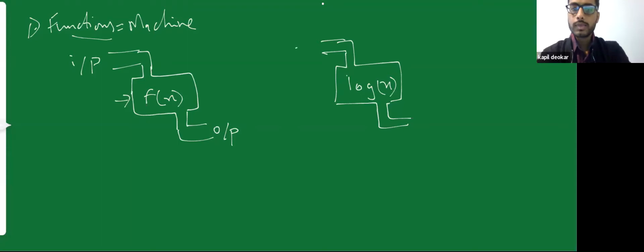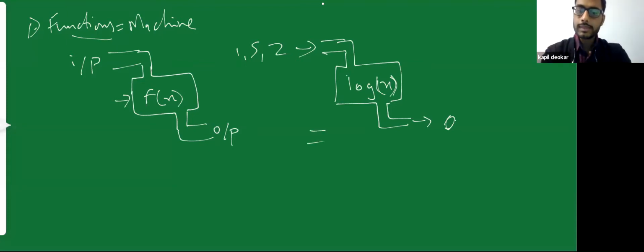If I put in some input, suppose I put in 2, this machine will find the value of log of 2 and print it out. If I put in 5, it will calculate the value of log of 5 and print it out. If I put in 1, it will calculate log of 1, and the value of log of 1 is 0, so it will show 0.